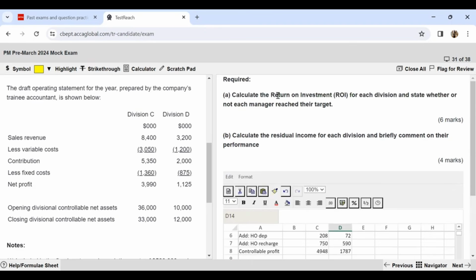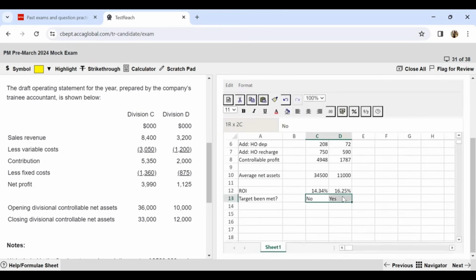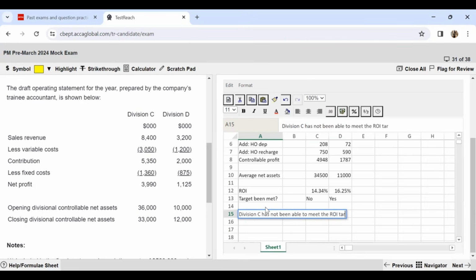Now, this requirement you would think is finished, but it's not. We have to state whether each of the managers have met their target. So, even though we have mentioned over here, it will be good that you put it in words that division C has not been able to meet the ROI target of 15%.